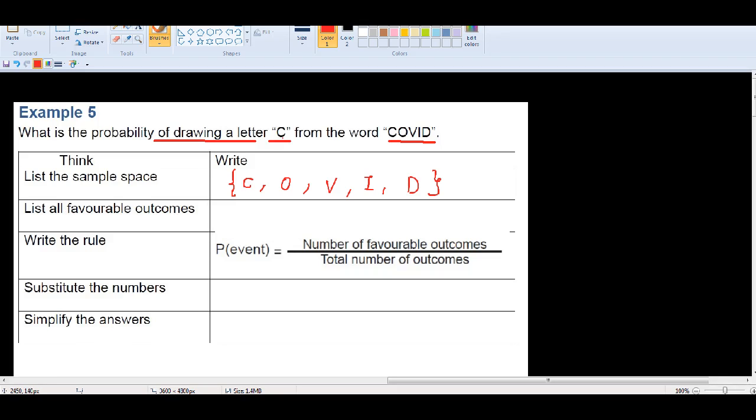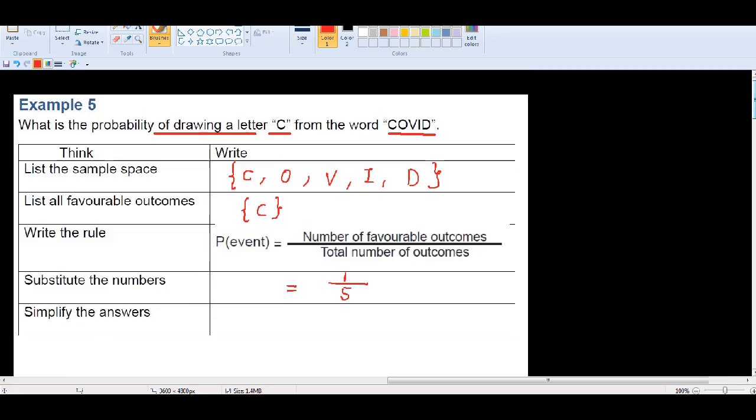Because you are asking for C, there's only 1 possible outcome. So for the probability, write the rule and then substitute the numbers. Number of favorable outcomes, only 1. Total number of outcomes, 5. 1 over 5. Do we need to simplify it? No, we can't simplify it further. So that would be the answer, right?